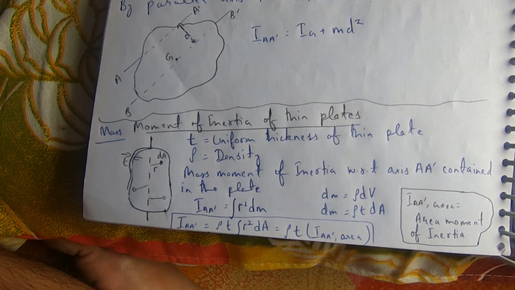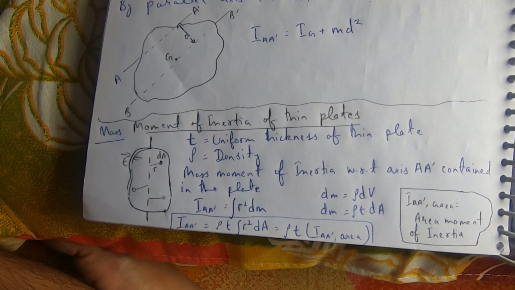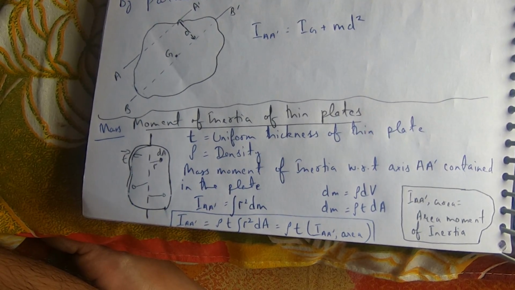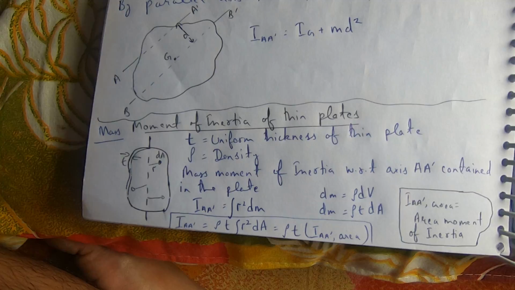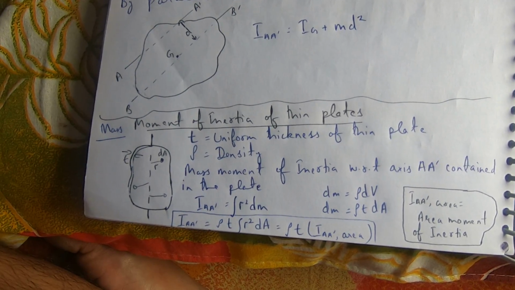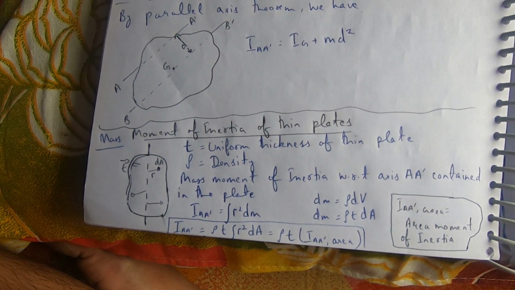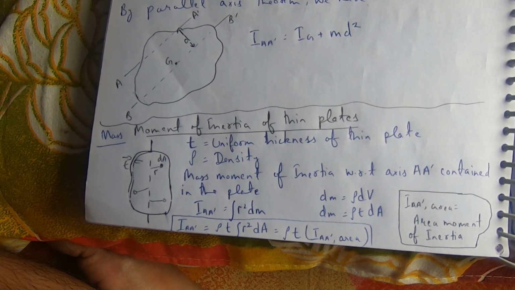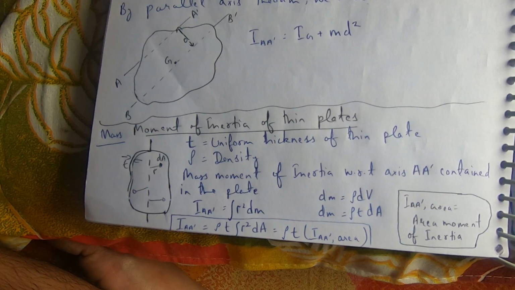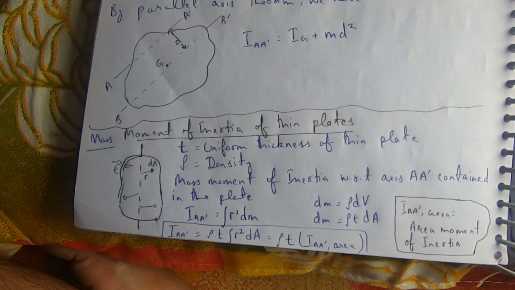Iaa' is equal to rho multiplied by t multiplied by the integral of r square dA, where the integral of r square dA is the area moment of inertia. Therefore, mass moment of inertia of thin plates is equal to rho multiplied by t multiplied by area moment of inertia.